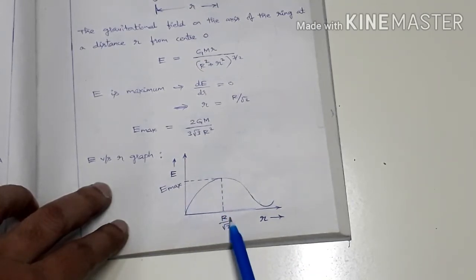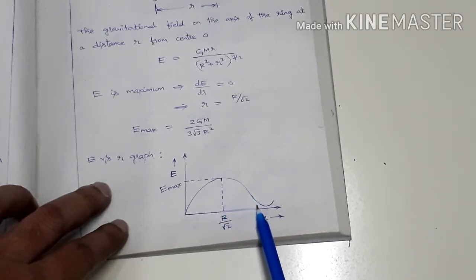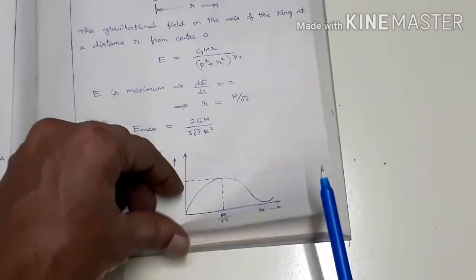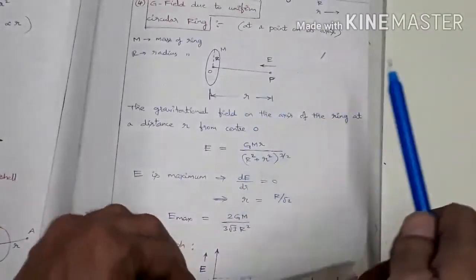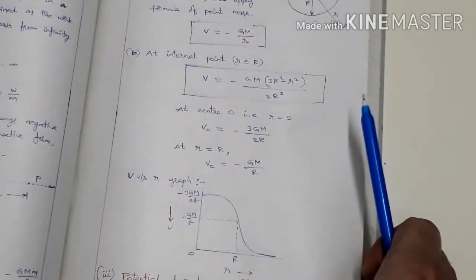E is a maximum when small r equals R by 2. So it is increasing like this, it is not increasing further, and it is again decreasing like this. Okay. So this is the gravitational field for a circular ring.